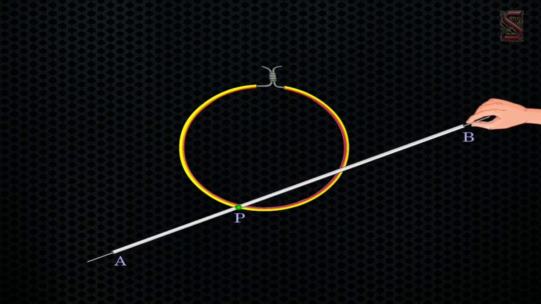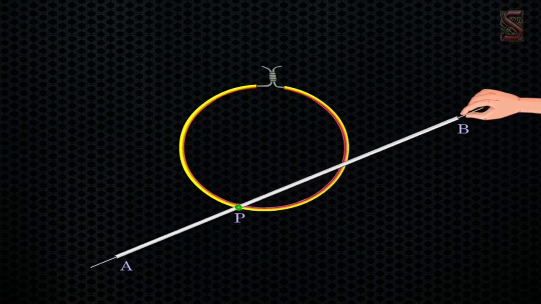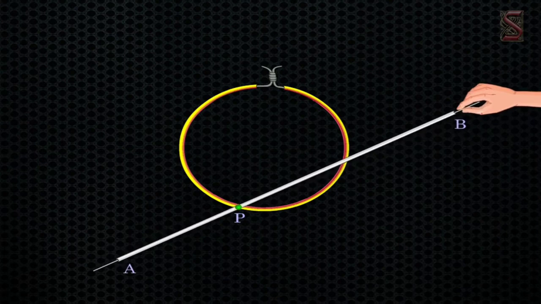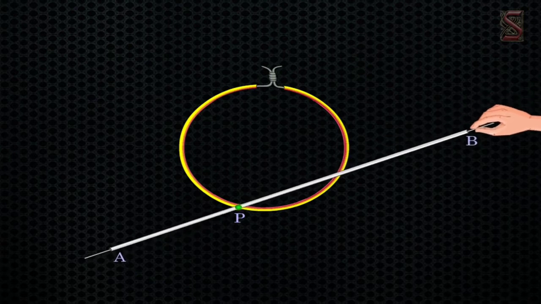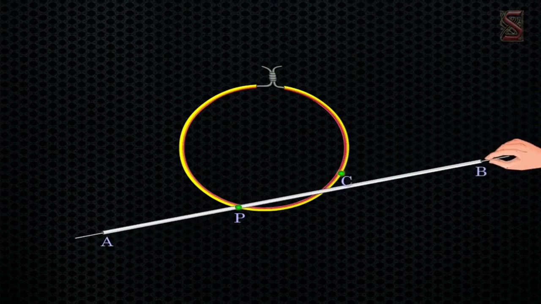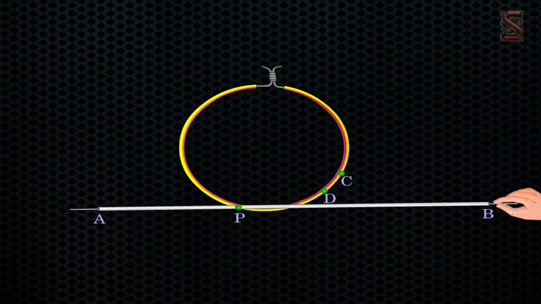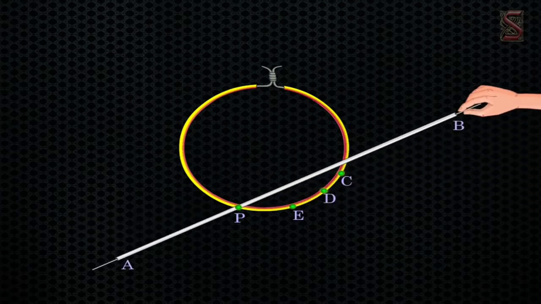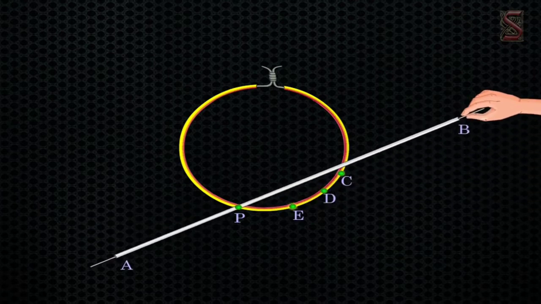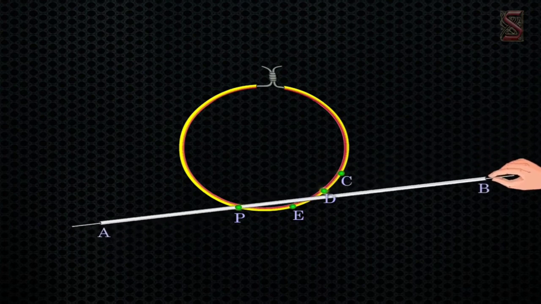Now, when we rotate AB about the point P, we get different positions of the wire as shown. We see that when we rotate the wire, it meets the circle at the point P and also at other points like C, D and E.